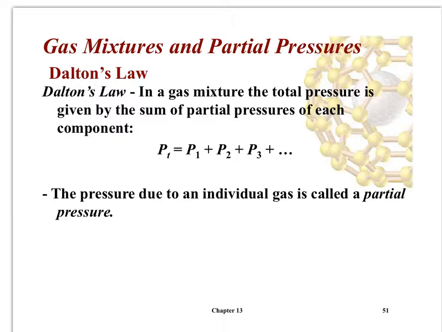So he said that the total pressure of a gas mixture is equal to the sum of the partial pressures of the parts. So the total pressure of air, for example, is going to be equal to the partial pressures, the pressures that are due to each individual gas. So if this was air, the total pressure of air would be equal to the partial pressure of the nitrogen plus the partial pressure of the oxygen plus the partial pressure of carbon dioxide plus the partial pressure of H2O vapor and argon and so on.